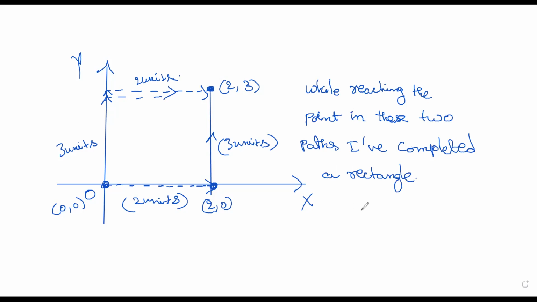So hence I can tell that this is a rectangular coordinate system. This is the reason why. This is why we say that this is a rectangular coordinate system. Okay, I hope you got this.